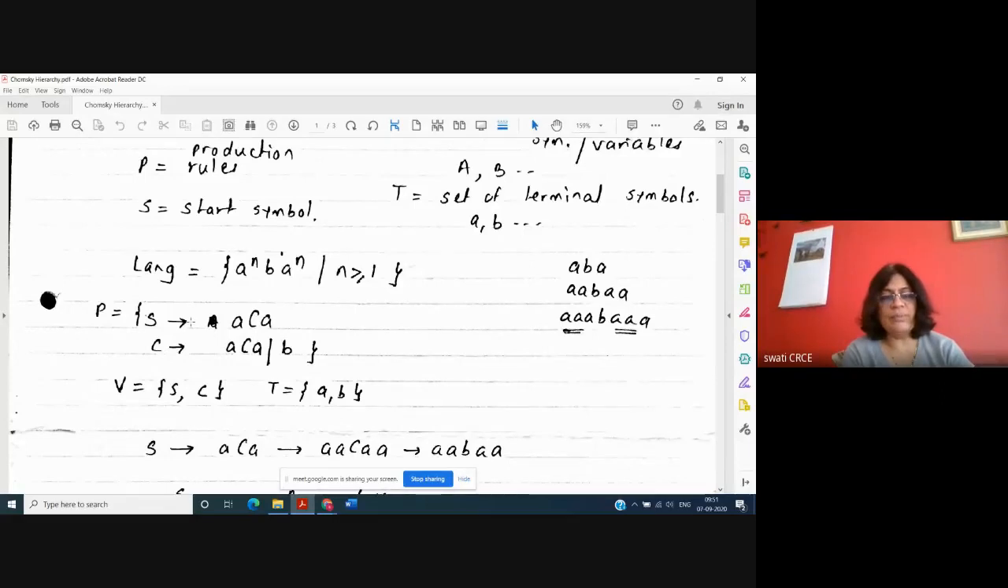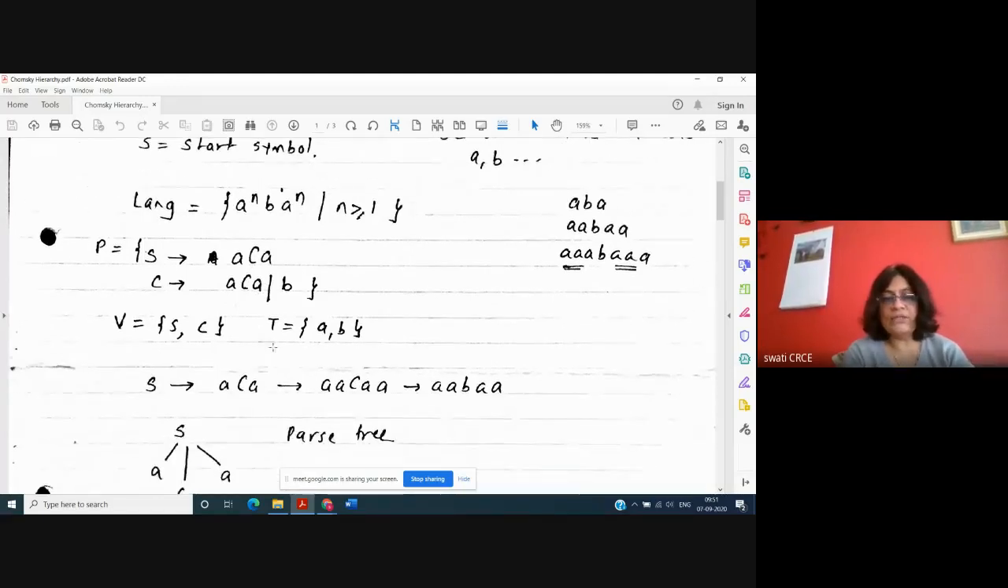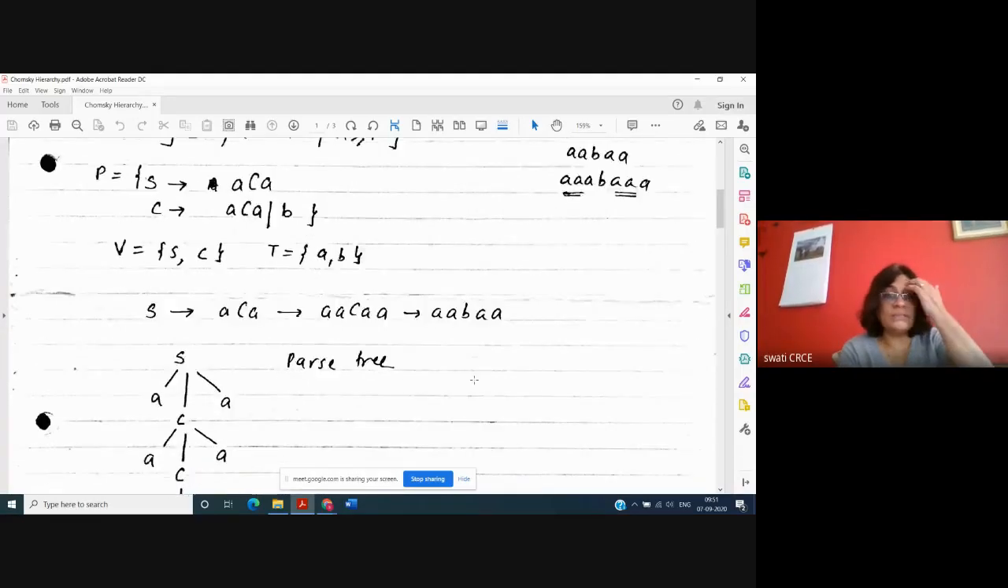Grammar is the grammar for a language. Suppose the language is A raised to n, B, A raised to n. This particular language has an infinite set of words, and these words are formed by following the grammar. The grammar is defined with the help of a set of production rules. So these are the rules here: S generates SCA, and C generates SCA or B. This line means or, either this or this. So these are the set of rules. We start from S and go on applying the rules, selecting the proper rule and applying it, and then you can generate the words of the language. Okay, this is the concept.